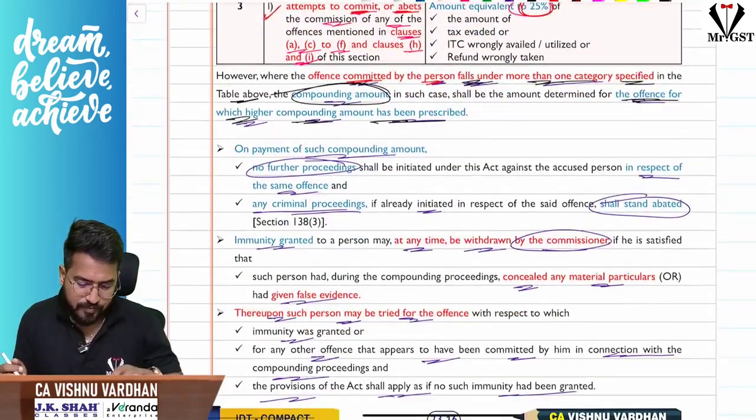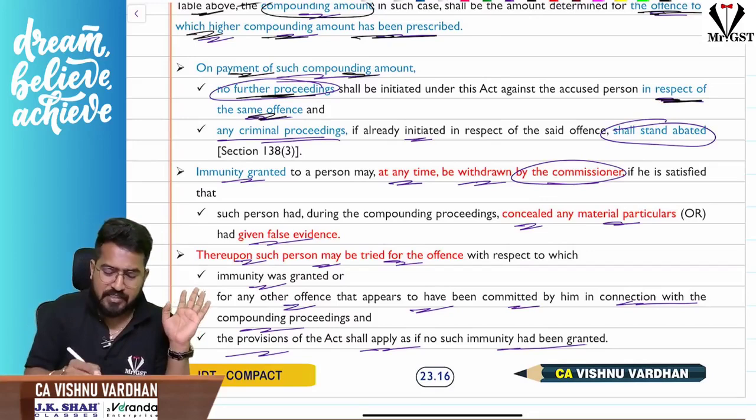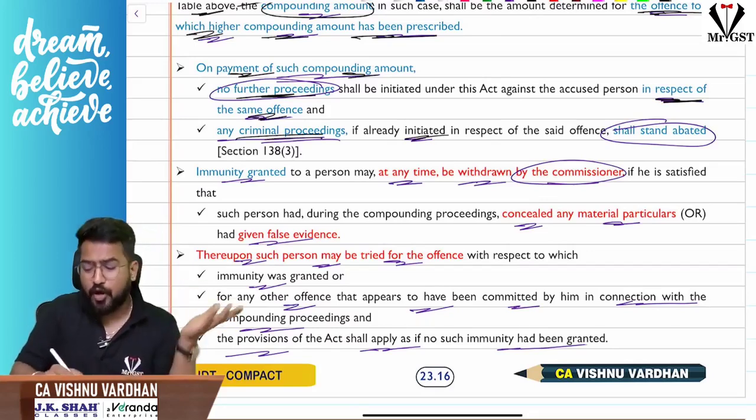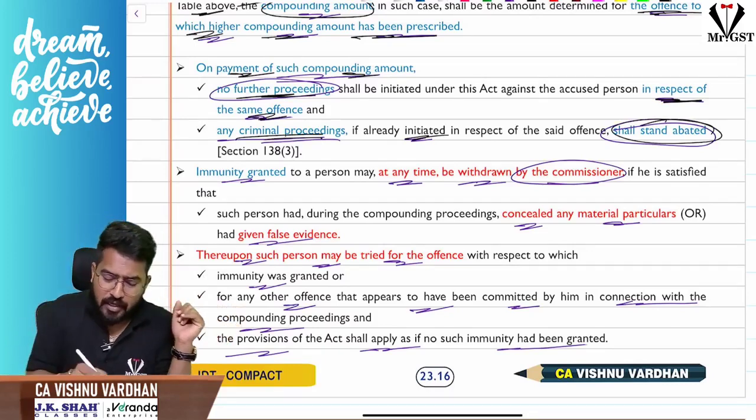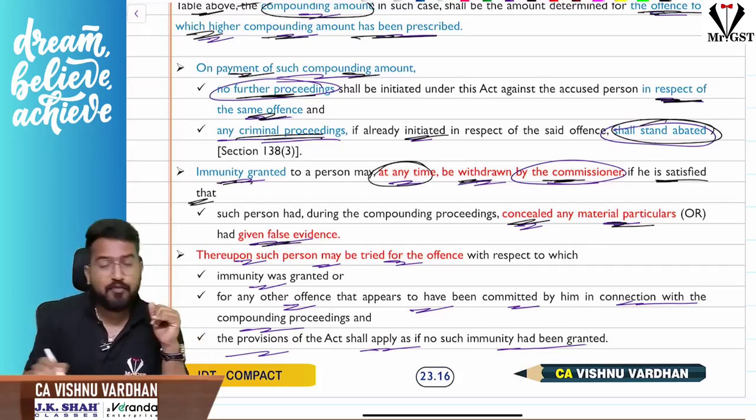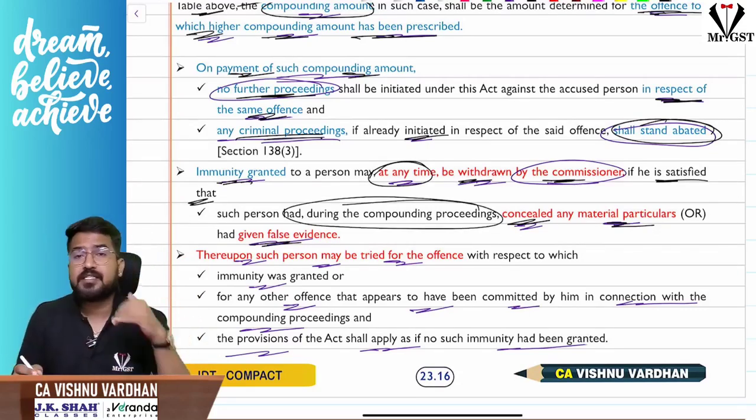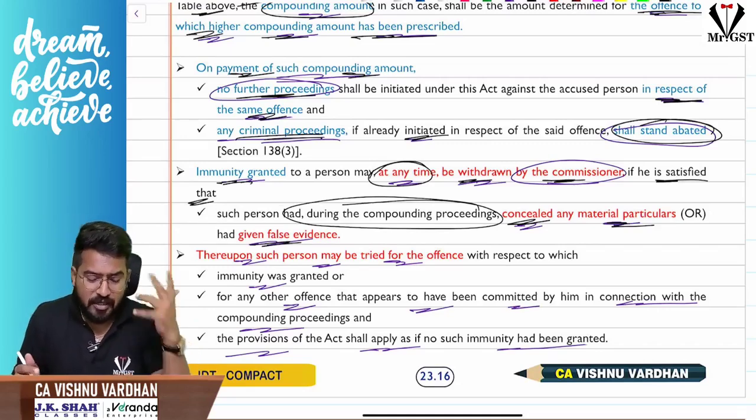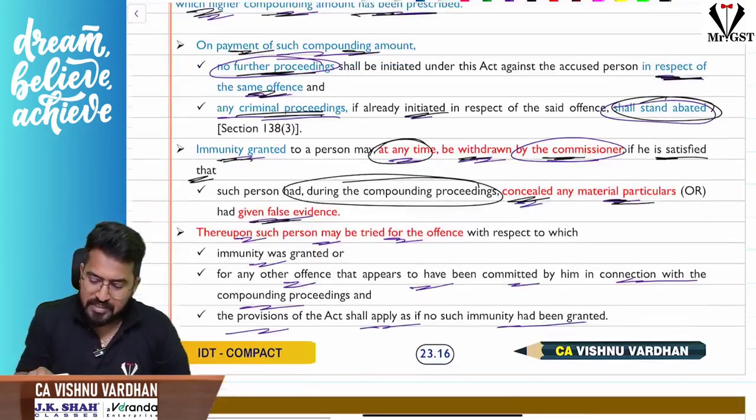Next, on payment of such compounding fees, obviously, sir, no further proceedings in respect of the same offense, and any criminal proceedings, if already initiated, will stand abated. That is the reason why we are paying compounding fees. And immunity granted can at any time be withdrawn by the commissioner if he is satisfied that this fellow has concealed some material particulars or given false evidence during the inquiry. So during the compounding proceedings, if he has concealed some information or given false information or false evidence, and the commissioner feels so, he can withdraw the immunity given to you. That means again you will be sent to jail.